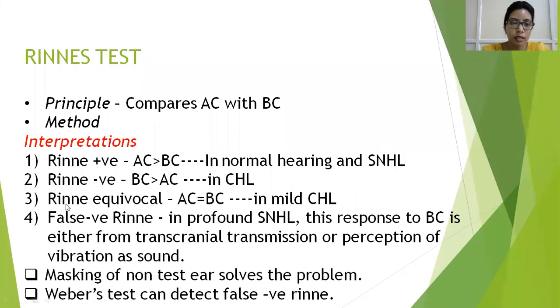Next is an equivocal Rinne's. This is seen in mild conductive hearing loss, where the air conduction, which was actually supposed to be more, is equalized with your bone conduction.